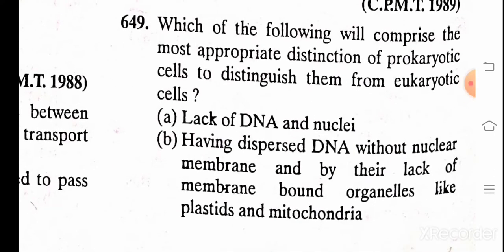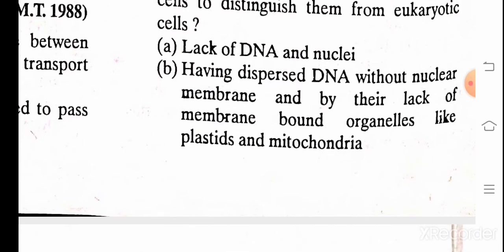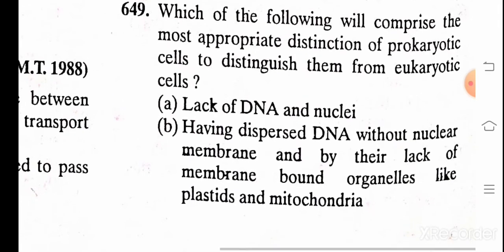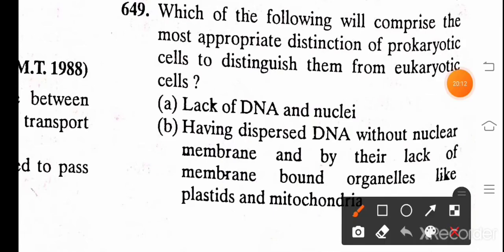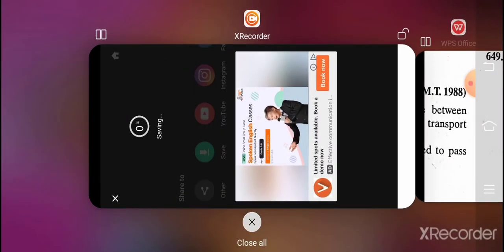Which of the following will comprise the most appropriate distinctions of the prokaryotic cell, distinguishing them from the eukaryotic cell? A. Lack of DNA and nuclei. B. Having DNA without a nuclear membrane, and lacking membrane bound organelles like the plastid and mitochondria. And the correct answer is B, having no nuclear membrane and no membrane bound organelles like the plastid and mitochondria.